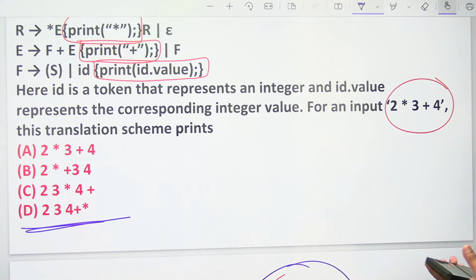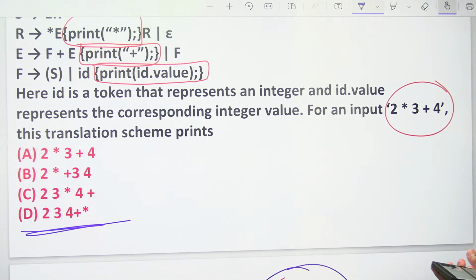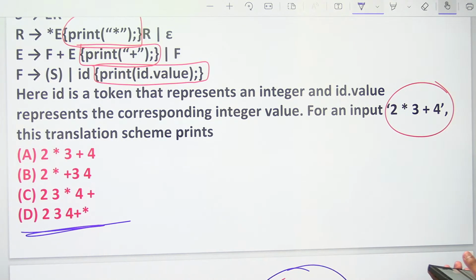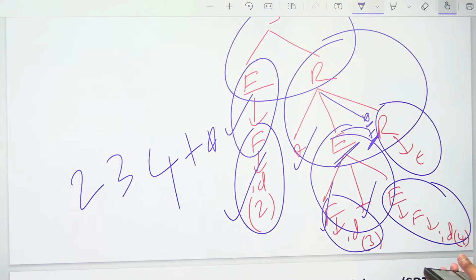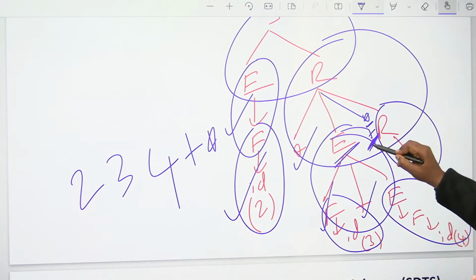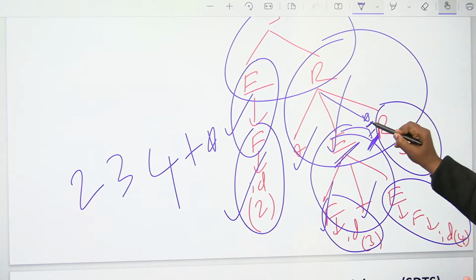See the semantic action. One time verify semantic actions also. ID will be printed. E goes to F plus E, print F plus. Plus will be printed. But remember, plus will be printed after that production is over. After this production, E goes to F plus E over, then plus. Then when plus also over, this is successfully completed. Then star.